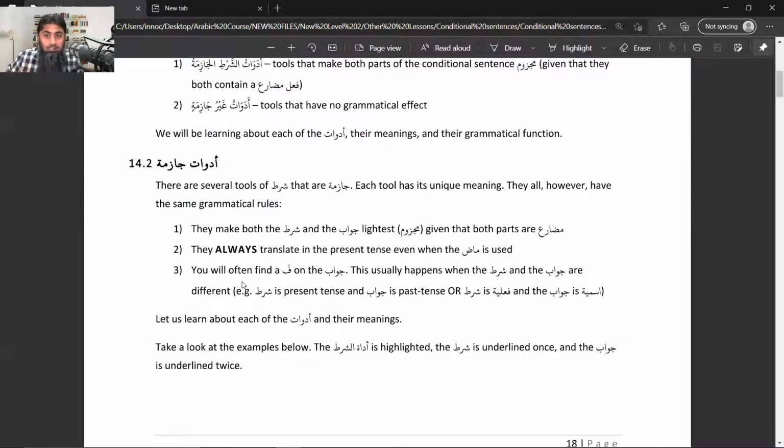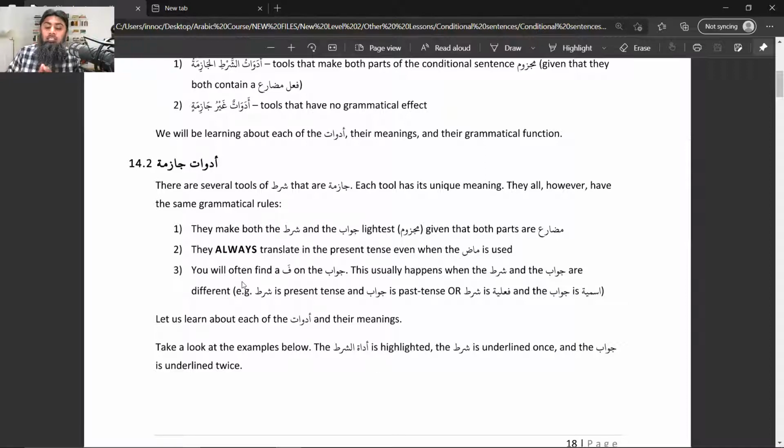Now, before I enter into the next page, if there's any question on this first page, please ask me. Assalamu alaikum, brother. I have a question about the majzoom form. I understand how it works, and I remember from the previous lesson that you touched on it, but how does it impact the meaning?